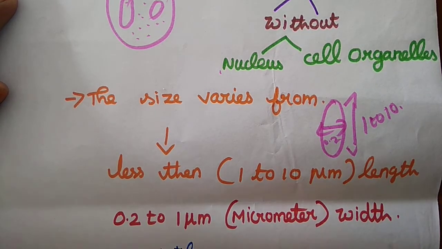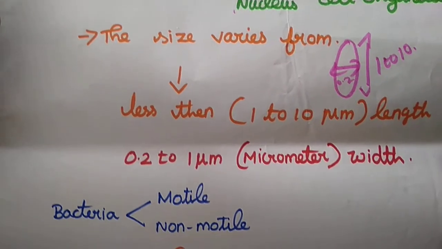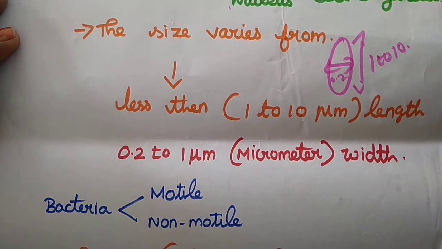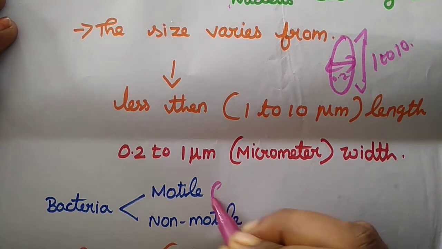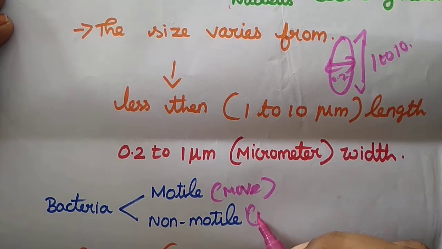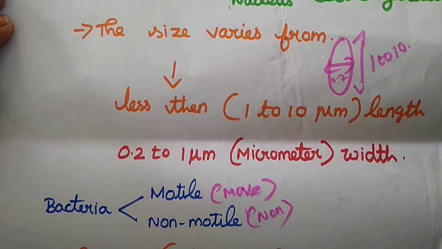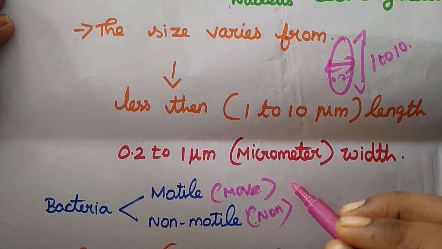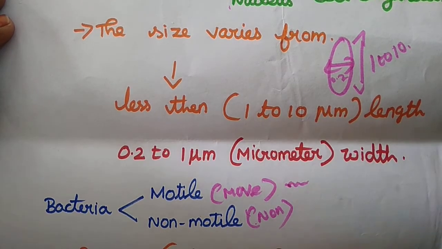Okay? So this is the size of a bacteria, and some of the bacteria are motile and non-motile. What is motile? It means movable. Non-motile means non-movable. So movable and non-movable bacteria are present. They are having some flagella. Some move at the body level, and some move with flagella. So they can be motile and non-motile.